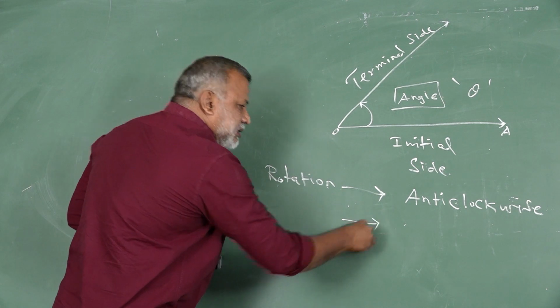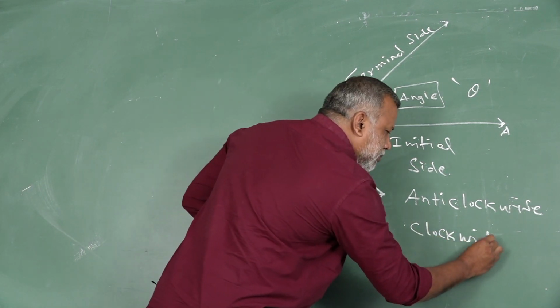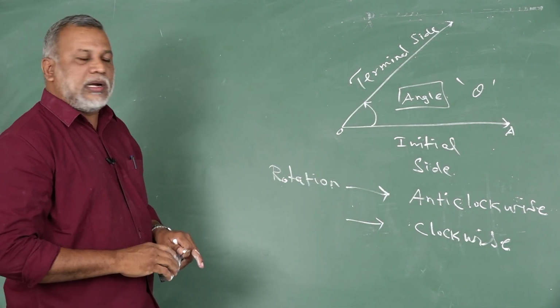Another rotation is clockwise rotation. One rotation is anti-clockwise, another one is clockwise.